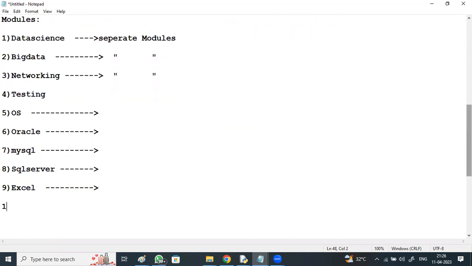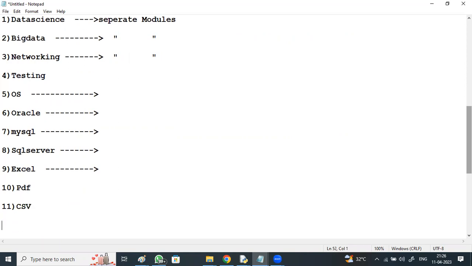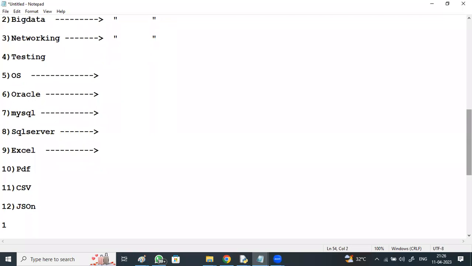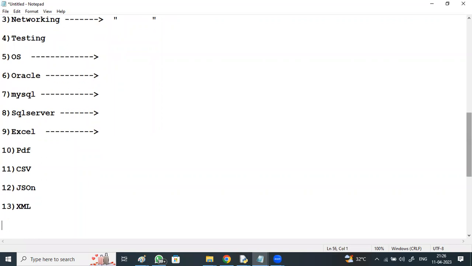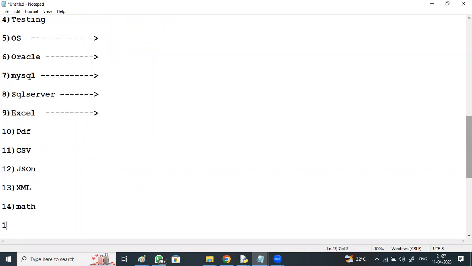Not only Excel, you can write Python code for creating PDF files, CSV files, comma separated values, and JSON files. The name of the module itself is JSON. There is a CSV module, and also for XML, for all these file formats. Apart from this, for mathematical operations there is the math module, and for statistics a separate module Python provides.